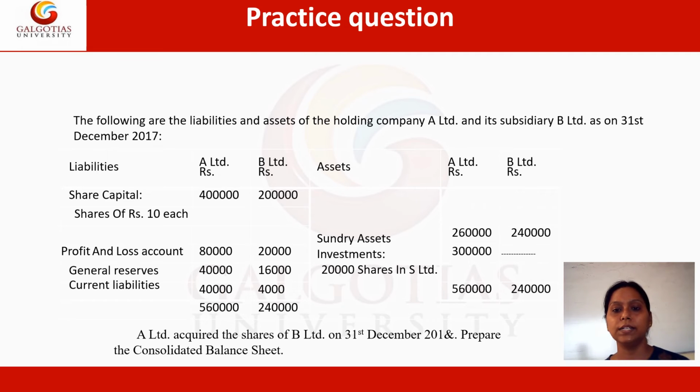Now further, on the asset side, the investment is given. Only the parent has made the investment in the subsidiary, with 3 lakh rupees. If I talk in terms of shares, it is exactly 20,000 shares in which the parent company has spent their money. Whereas on the asset side, sundry assets are also given: with A it is 2,60,000 rupees and with B it is 2,40,000 rupees. So this is how both sides are balanced.